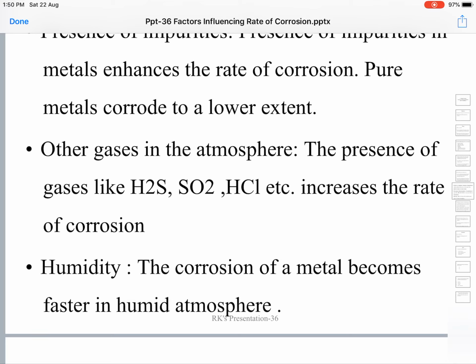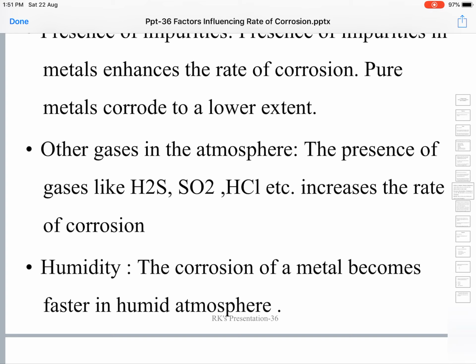The more the humidity surrounding the metal, the faster the rate of corrosion. The less the humidity or water vapor in the environment, the slower the rate of corrosion.